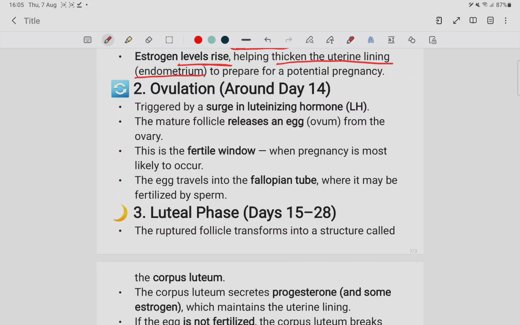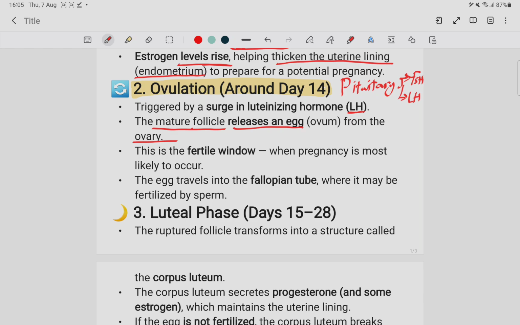Okay, let's talk about the second phase, which is ovulation. Ovulation occurs at day 14. It is triggered by LH, which is also secreted from the pituitary gland. So the pituitary gland releases FSH and LH. LH helps the mature follicle to release the egg from the ovary.